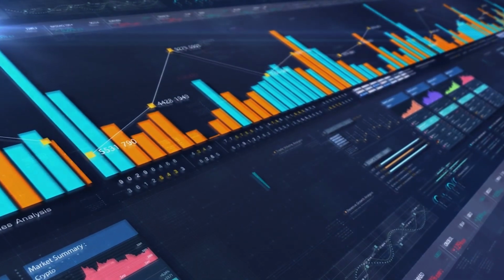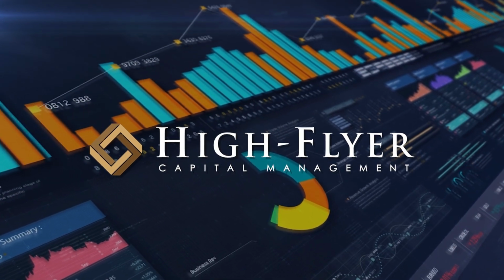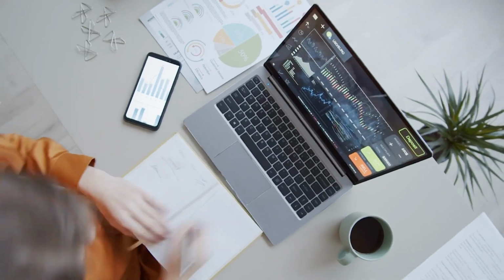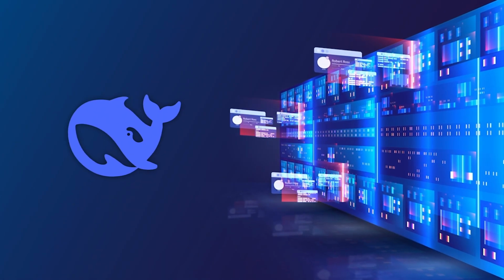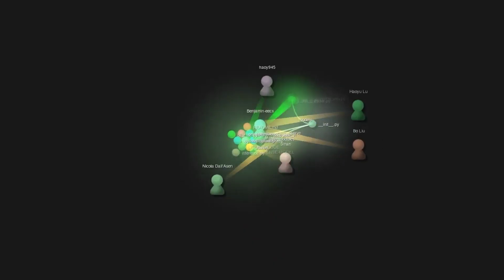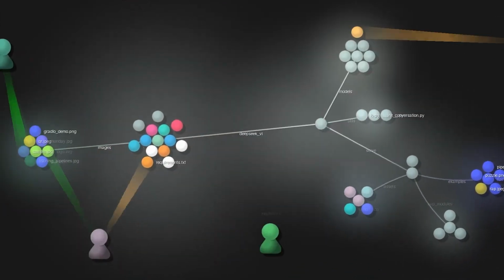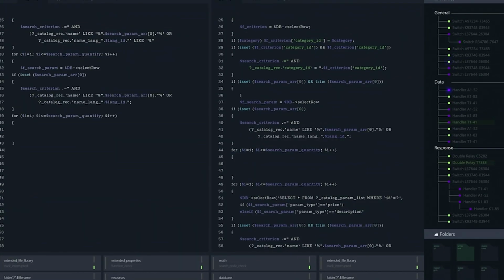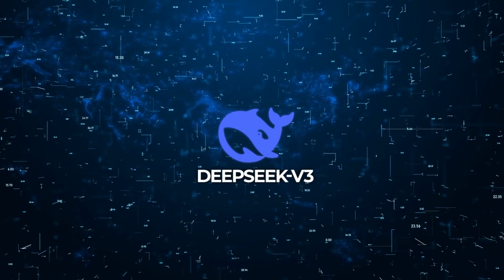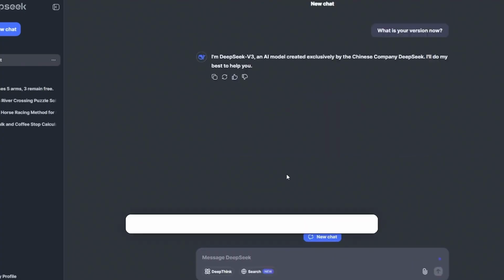On the funding side, Highflyer Capital Management, a quantitative hedge fund known for leveraging sophisticated algorithmic trading strategies, played a pivotal role in supporting the project's infrastructure. Their backing ensured DeepSeek v3 had the computing resources it needed, particularly during peak training phases when GPU usage was at its highest. This blend of corporate investment and open source philosophy is somewhat rare, but has proven successful in propelling the model's development.